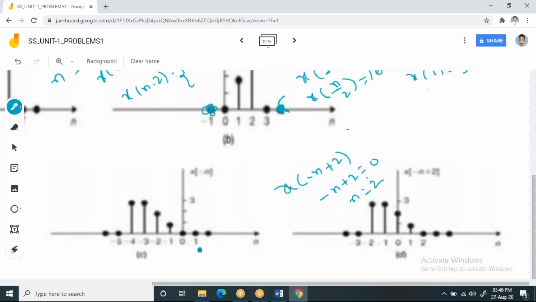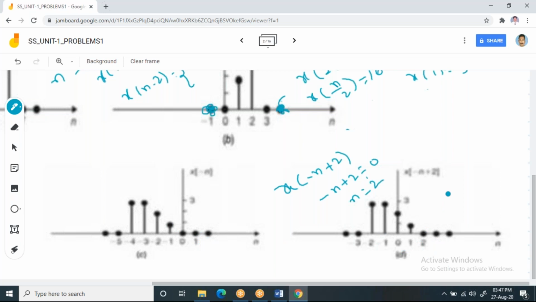The moment you shift it towards the right by 2 samples, earlier it is at minus 5, now it becomes minus 3. So it will start at minus 3, minus 2, and earlier it was at 1, now it will end at 3. So that's the difference.